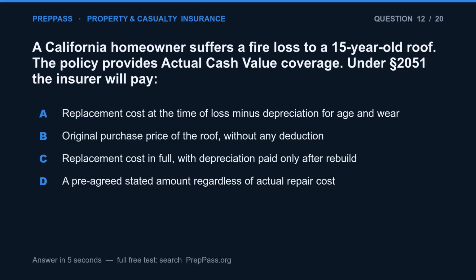Question 12. A California homeowner suffers a fire loss to a 15-year-old roof. The policy provides actual cash value coverage. Under Section 2051, the insurer will pay: A. replacement cost at the time of loss minus depreciation for age and wear. B. The original purchase price of the roof, without any deduction. C. Replacement cost in full, with depreciation paid only after rebuild. D. A pre-agreed stated amount regardless of actual repair cost.